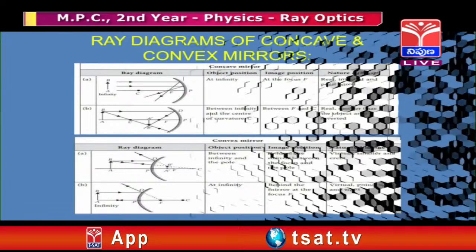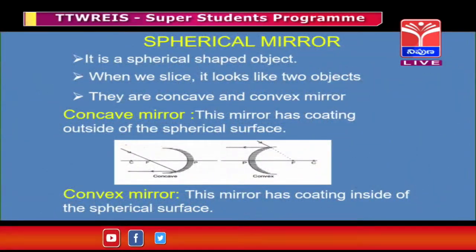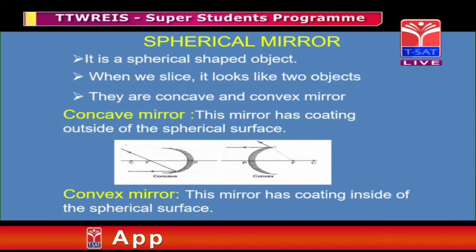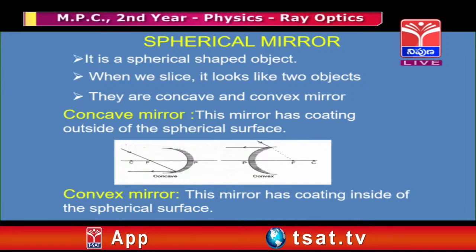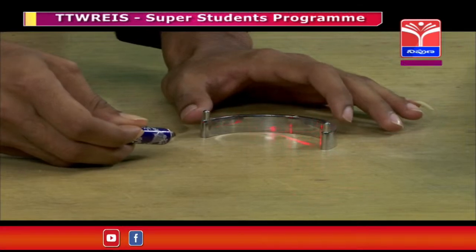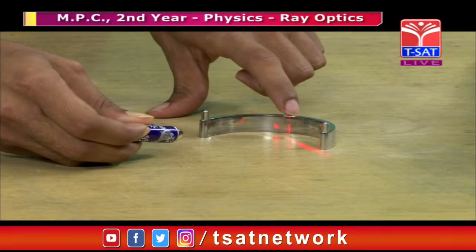Before that, I will conclude one thing: a concave mirror is a converging mirror. Is it right? Yes, of course. I am showing you one best example here practically. When more than two rays are incident, you can observe that the rays are converging, meaning the rays meet at a point.